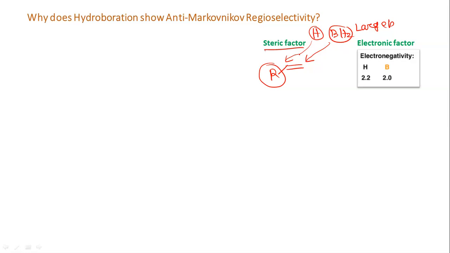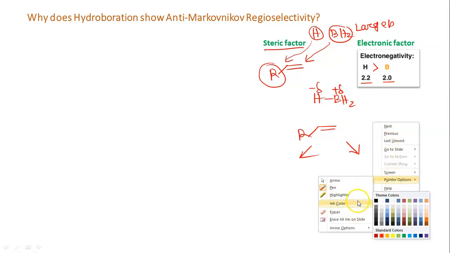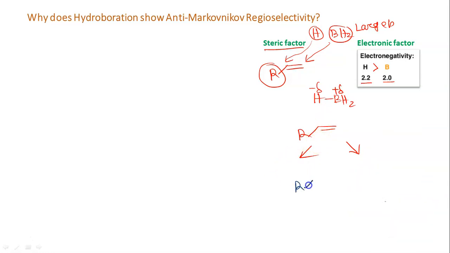But there is an electronic point of view also. If you check the electronegativity, you will see that hydrogen is more electronegative compared to boron. So if we consider the polarization, the BH2 part will contain a partial positive charge and H will contain a partial negative charge. In our alkene, the double bond, we can consider two different types of polarization possible. This is one polarization, partial positive, partial negative.